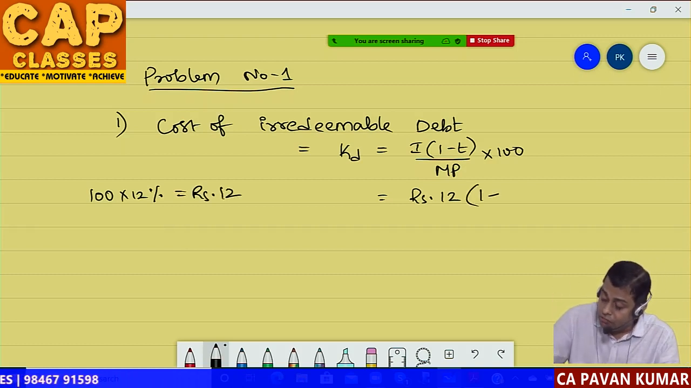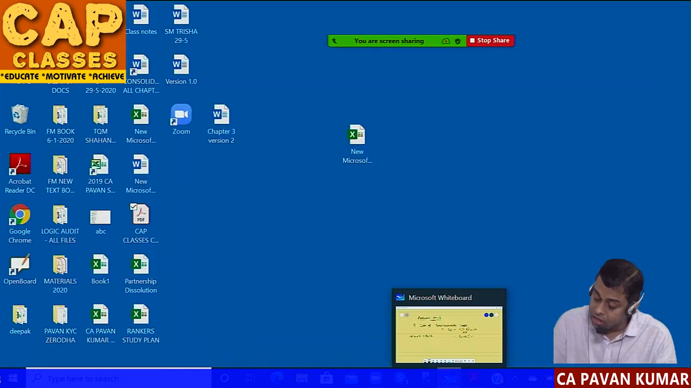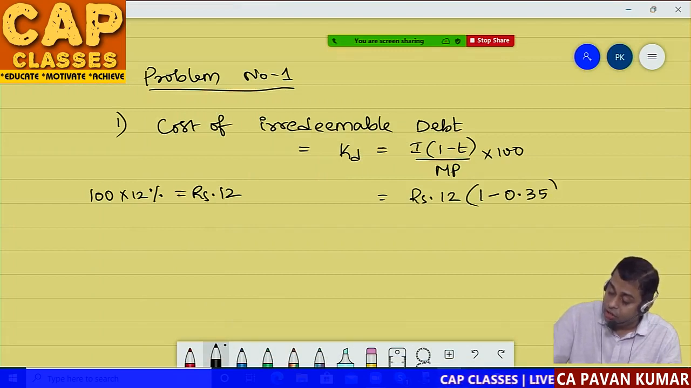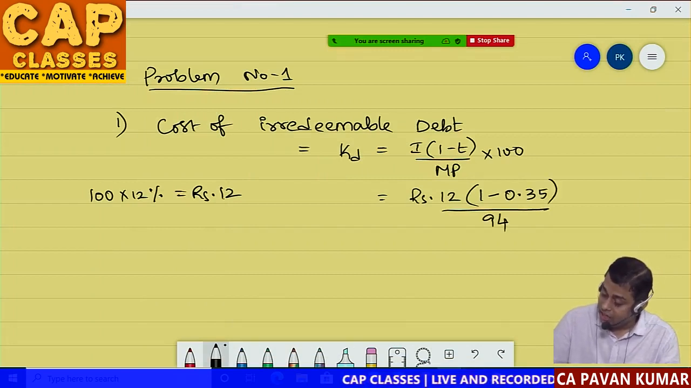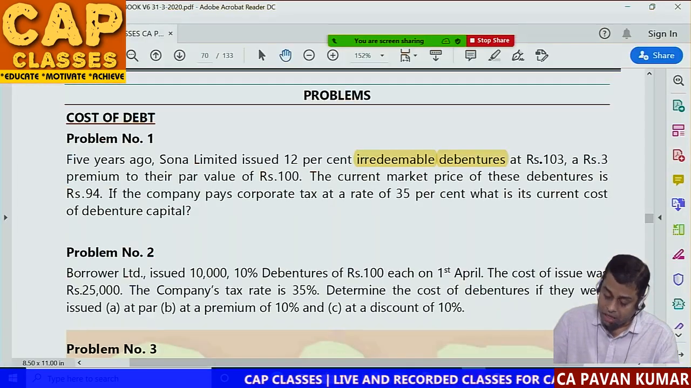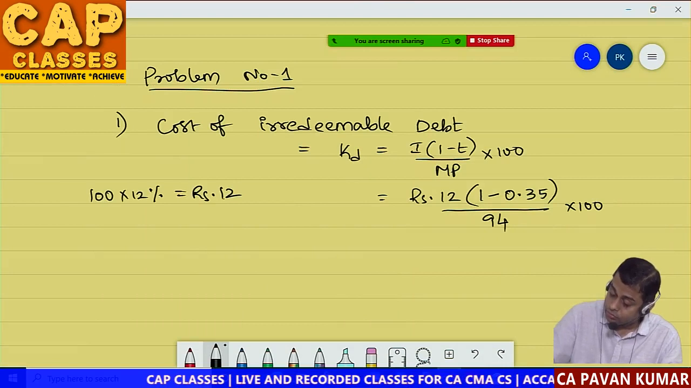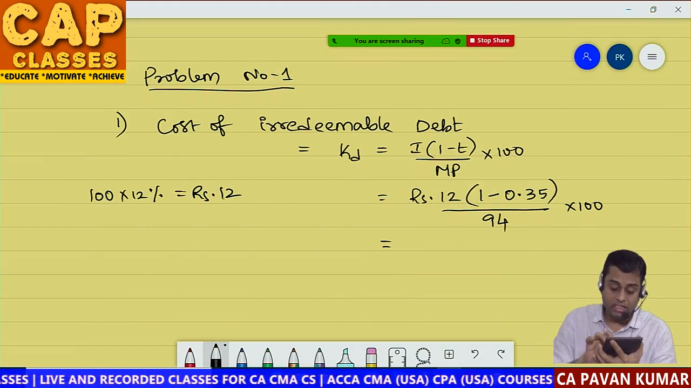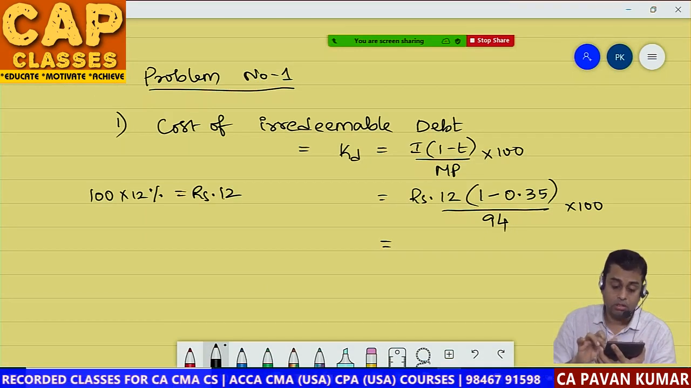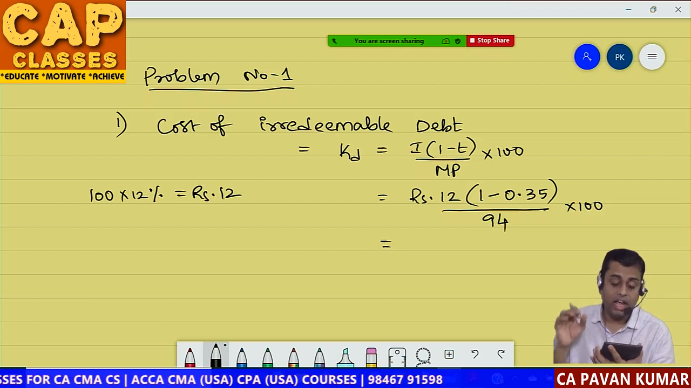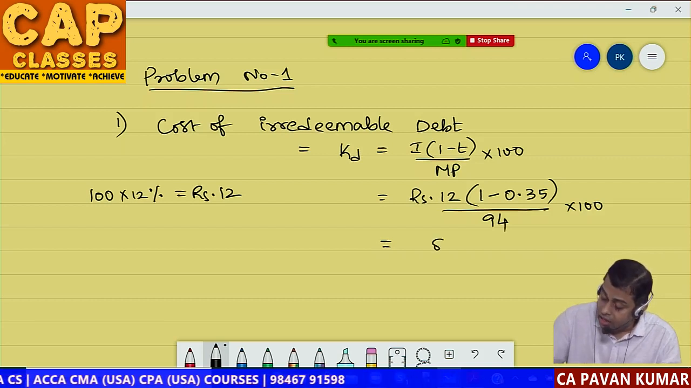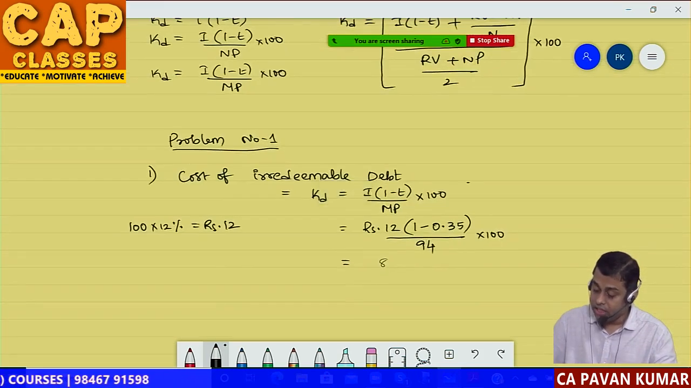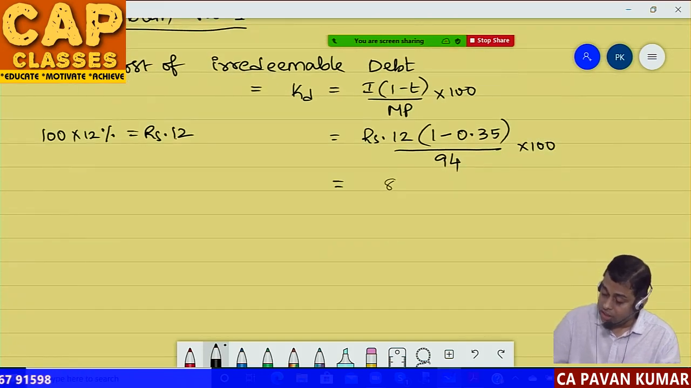12 rupees into 1 minus, what is the tax rate given in the question? Is it 35%? Yes, 0.35. Whole divided by, what is the market price given? Is it 94 rupees? Market price 94 into 100. That is equal to, so take calculator, solve it and tell me. 12 into 0.65 divided by 94 into 100 is equal to 8.297%. So I can write 8.30%. So what is the answer? 8.30%.